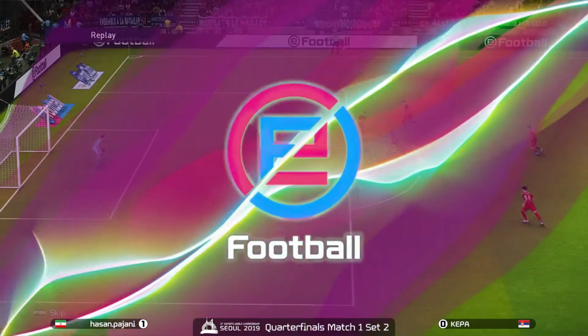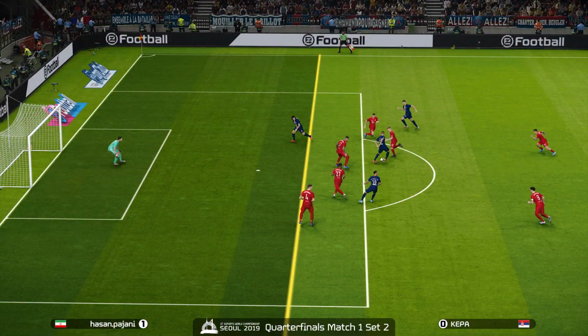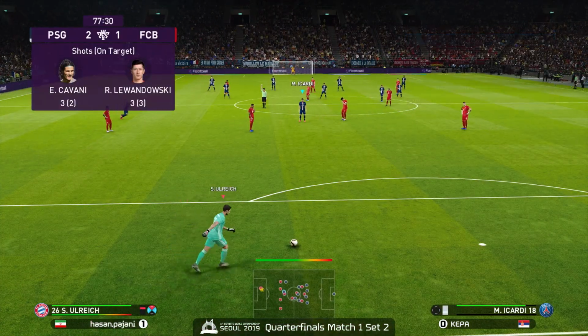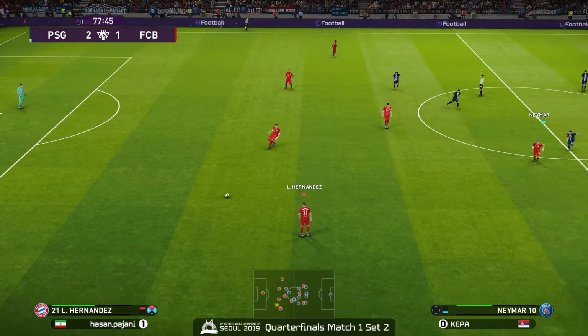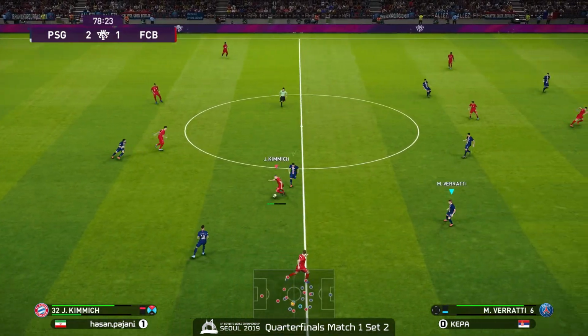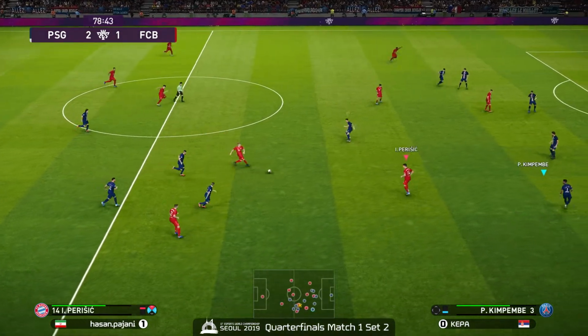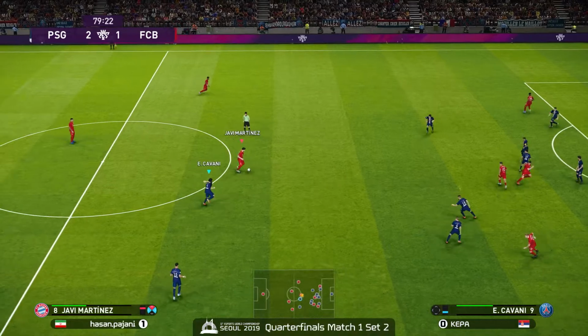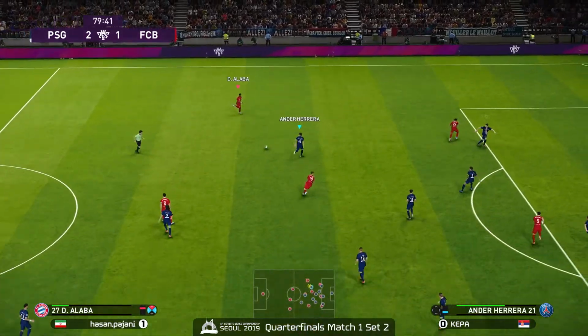Cavani. Forward Cavani. Offsides, offsides. Yeah, I was going to say, wait a second. He's way up there. Nope, not going to have it this time. Ulrich with the reset out to Hernandez. Right side center field, center to Kimmich. Perisic, Lewandowski. Resets to Martinez. He's going to probably look for that left side.